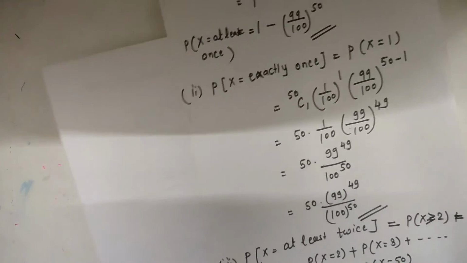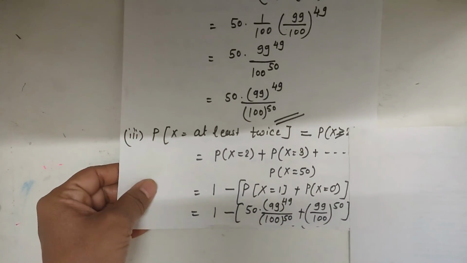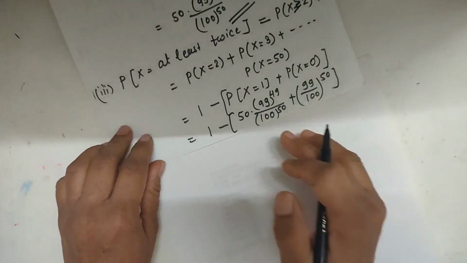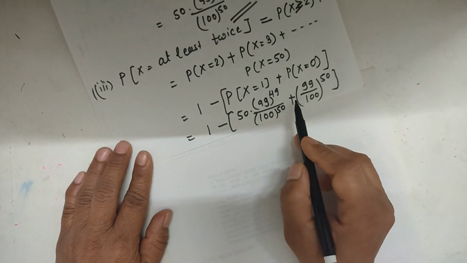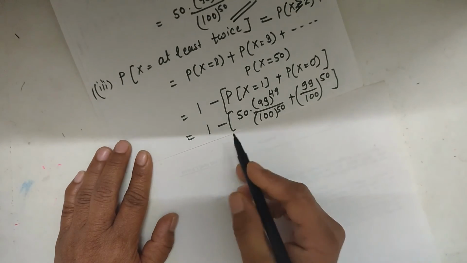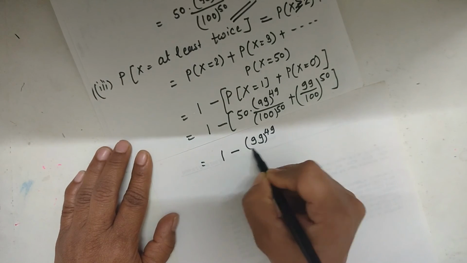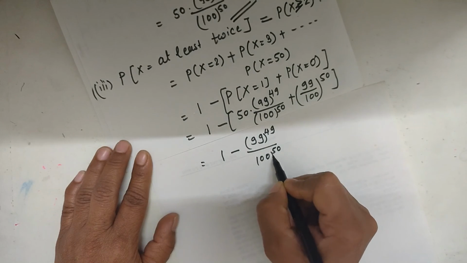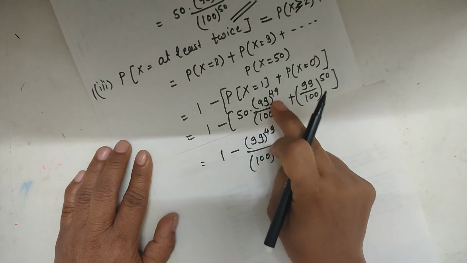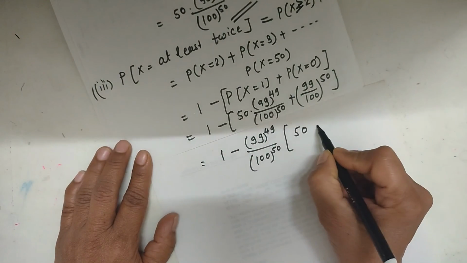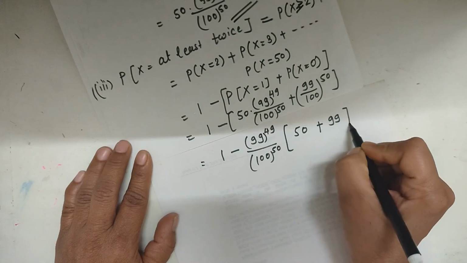Now taking the common values, 99 raised to 49 is common from these two terms, and 100 raised to 50 is also common. Then we get 1 minus 99 raised to 49 upon 100 raised to 50 as a common term, and the remaining terms are 50 plus, here 99 raised to 49 is common, so the remaining term is only 99.